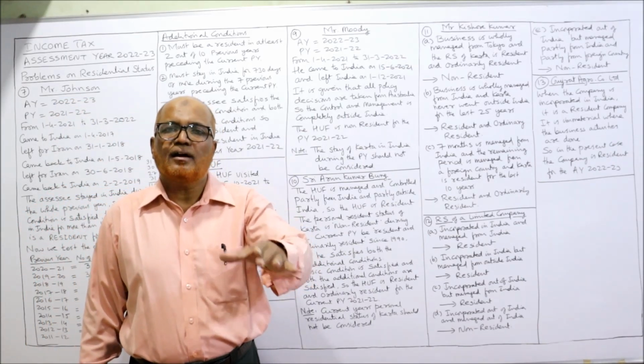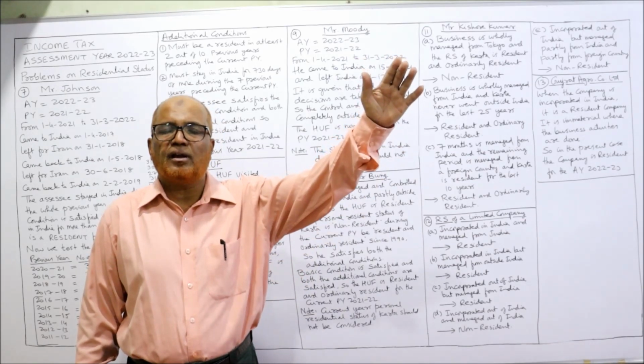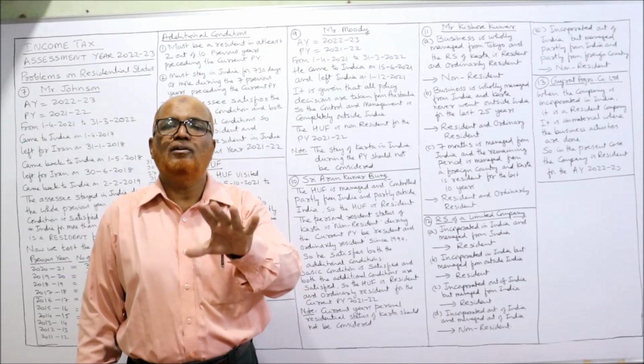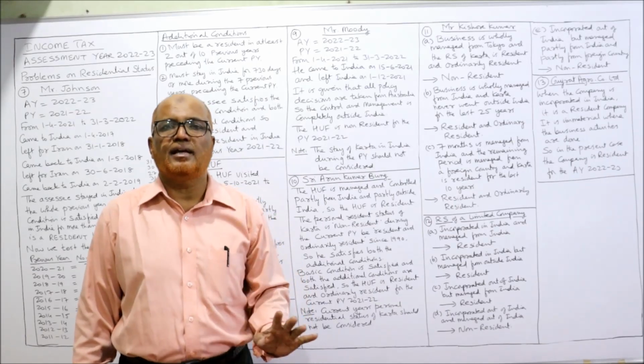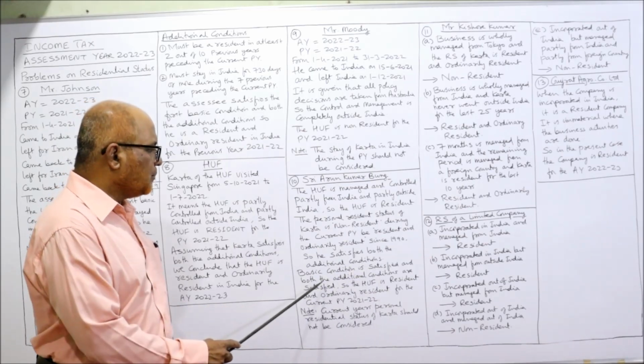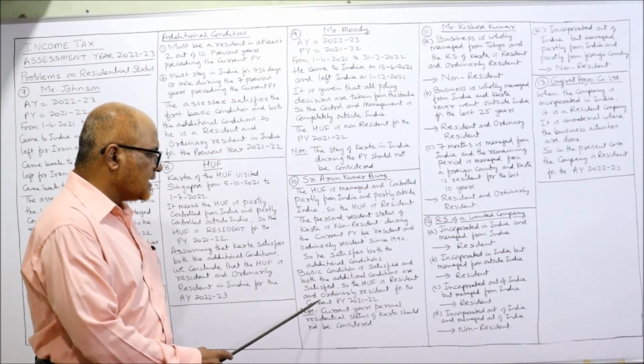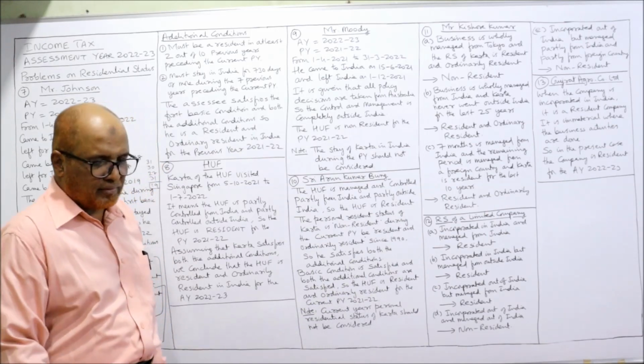In the current previous year, Karta was non-resident. Before the current previous year, for the last 10 years, he was ordinarily resident in India. Now, the basic condition is satisfied and both the additional conditions are also satisfied. So the HUF is resident and ordinarily resident for the current previous year.